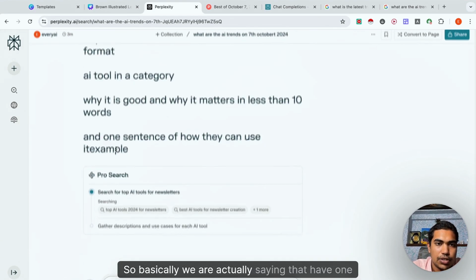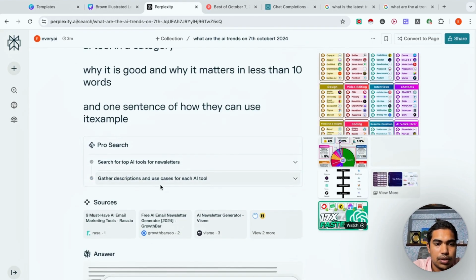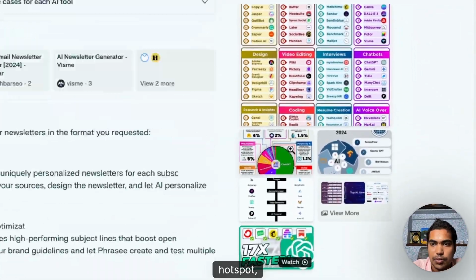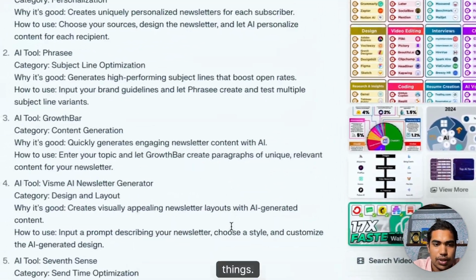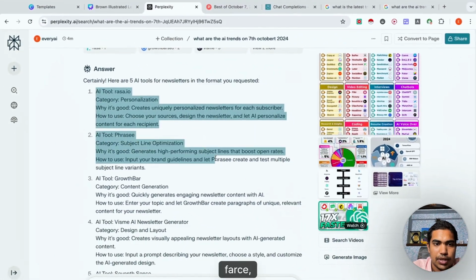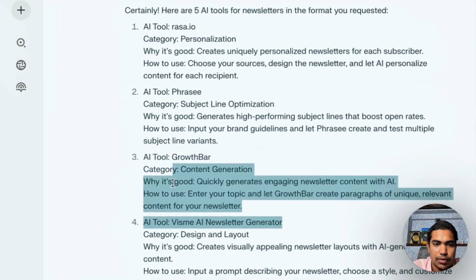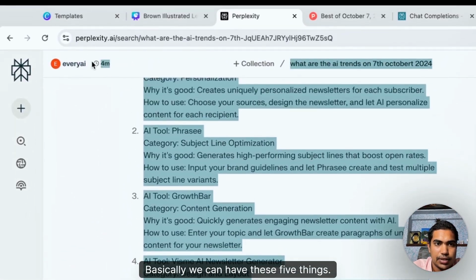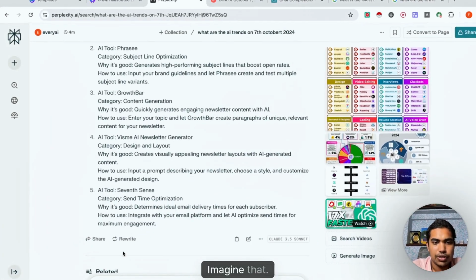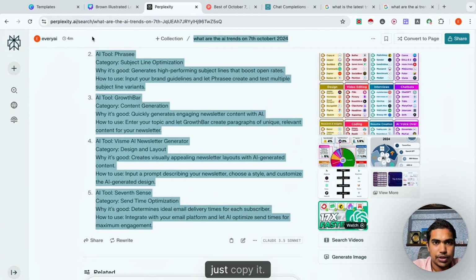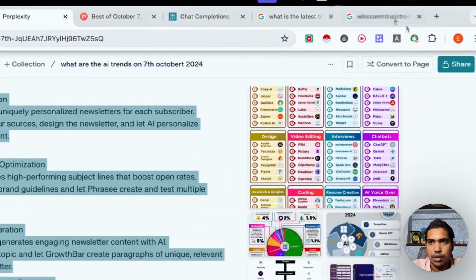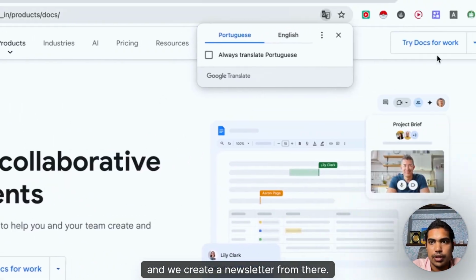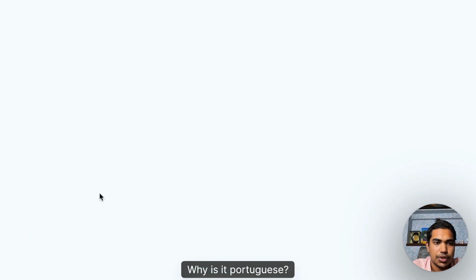So basically we are saying that, hey, we want 5 tools for a newsletter. It's going through a lot. See, it's going through all the things, Buffer, Hootsuite, HubSpot. It's going through all the YouTube videos and things. So Rasa, Farse, Growthbar, and your topic and Growthbar get paragraphs. Basically, we can have these 5 things. Imagine that and just copy it, paste it up, and let's say we create a doc and we create a newsletter from there. English, why is it Portuguese? I don't know.